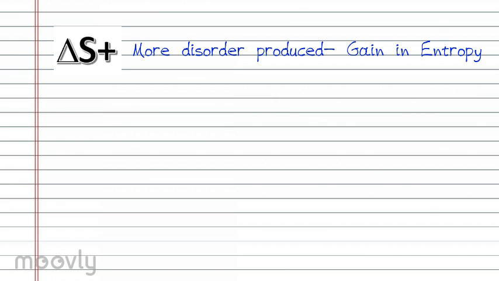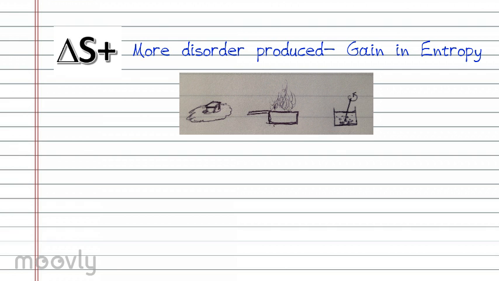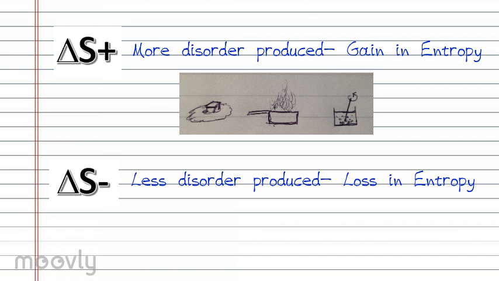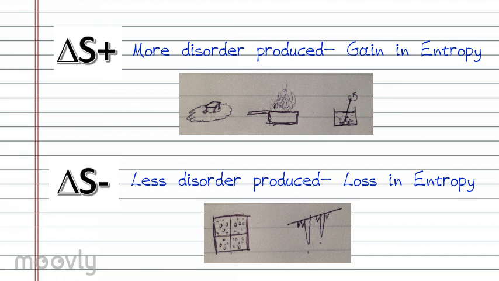If delta S is positive, it means more disorder is produced, so a gain in entropy. This can happen in reactions such as melting, boiling, and dissolving. If delta S is negative, this means less disorder is produced, and so a loss in entropy. Condensation and freezing reactions are an example of this.